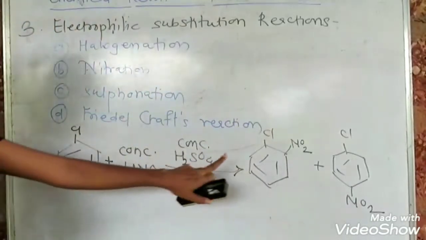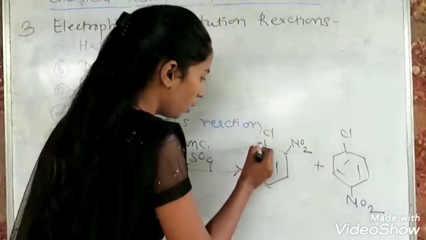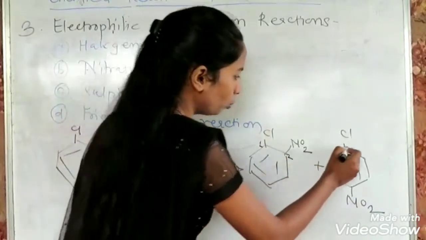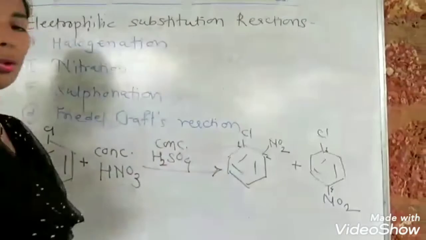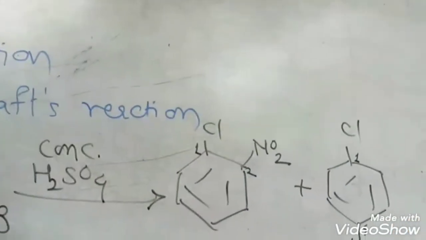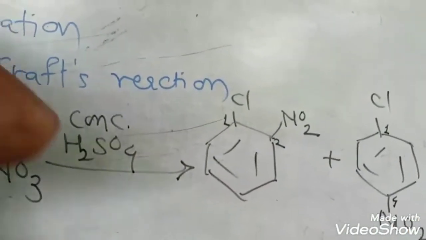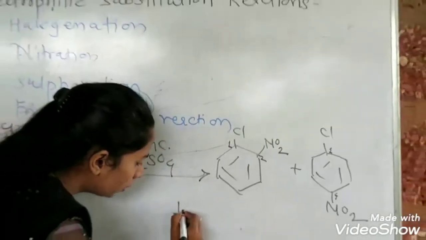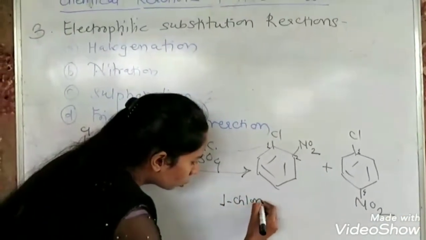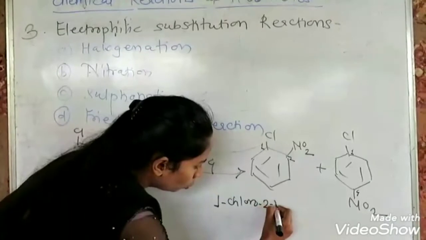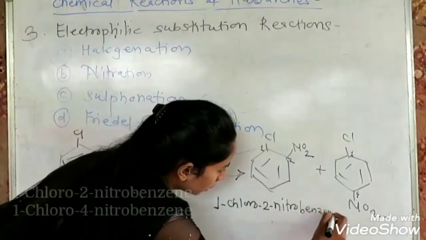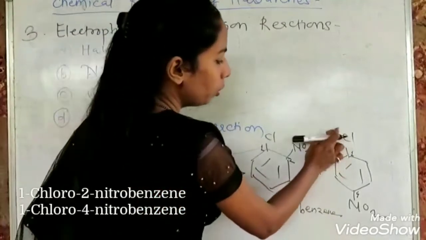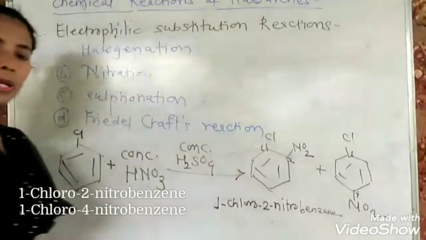these are the products. Now we will name them 1, 2 and 1, 4. Both the groups are chloro and nitro. So first comes chloro and then comes nitro. The name will be 1 chloro, 2 nitrobenzene, and for that 1 chloro, 4 nitrobenzene.